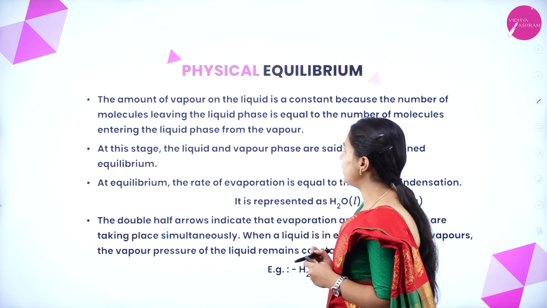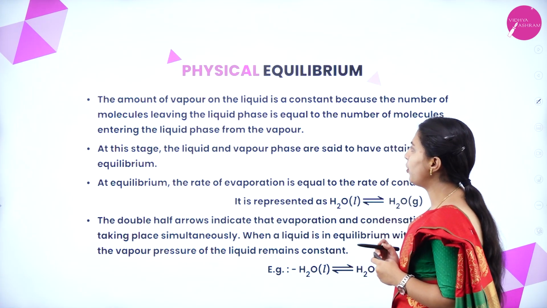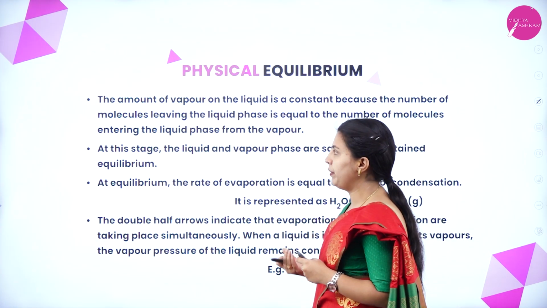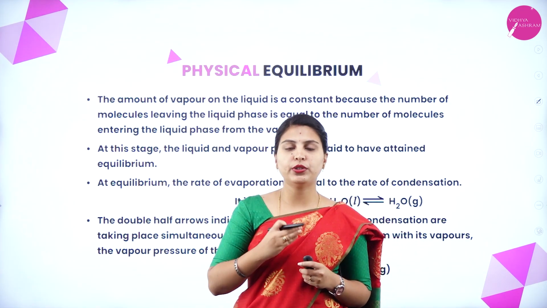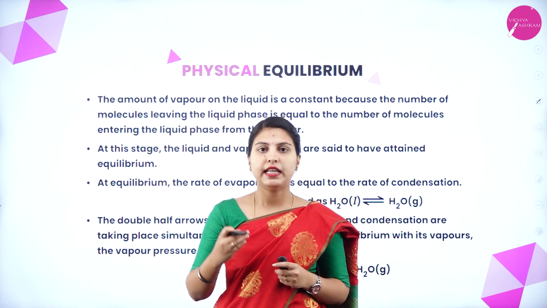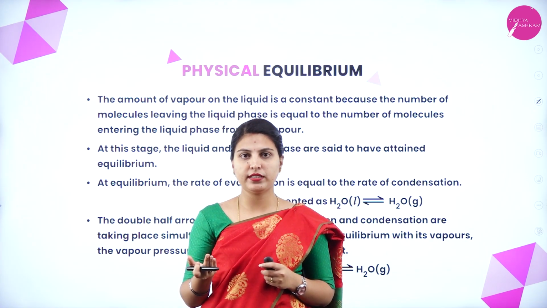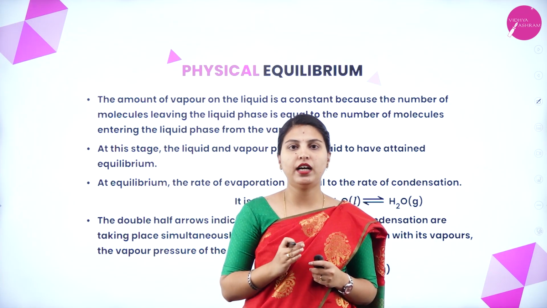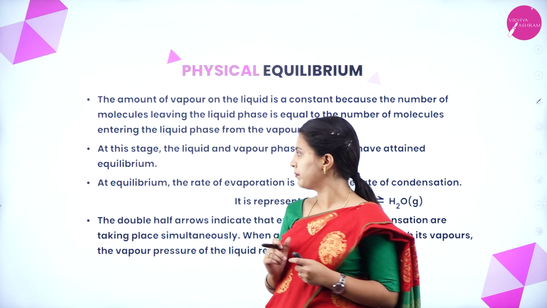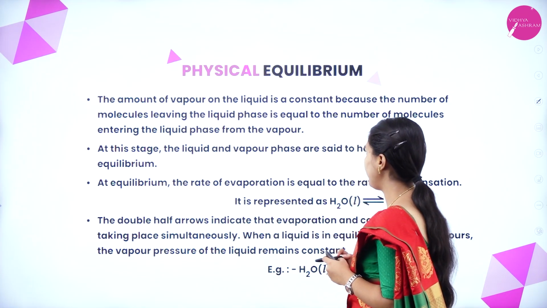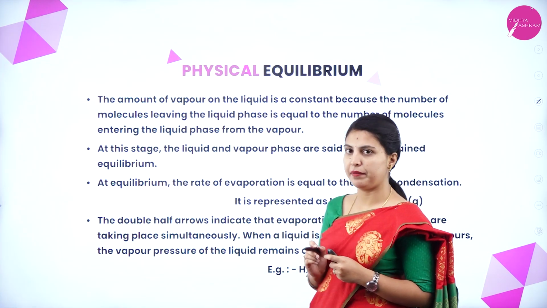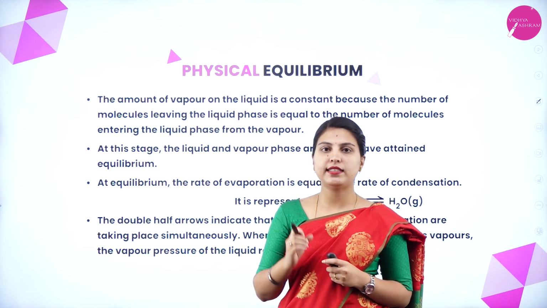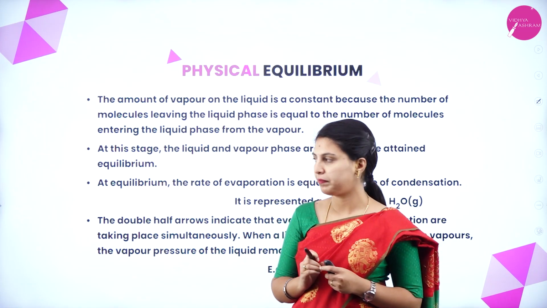The amount of vapor on the liquid is a constant because the number of molecules leaving the liquid phase is equal to the number of molecules entering the liquid phase from the vapor. Here the amount in both the phases, means all the molecules leaving the liquid phase and entering the vapor phase, and the molecules entering the liquid phase and leaving the vapor phase, are both same and equal. At this stage, the liquid and vapor phases are said to have attained equilibrium. At this stage, when the molecules are equal in both the phases, that state we will call as the reaction has entered equilibrium.